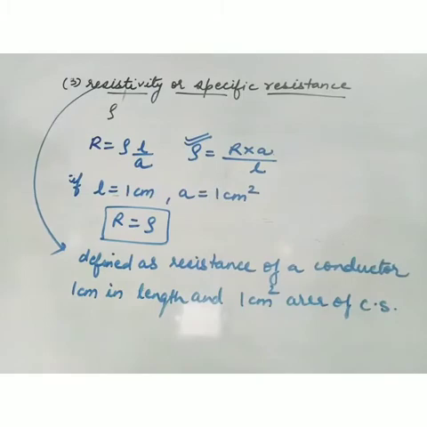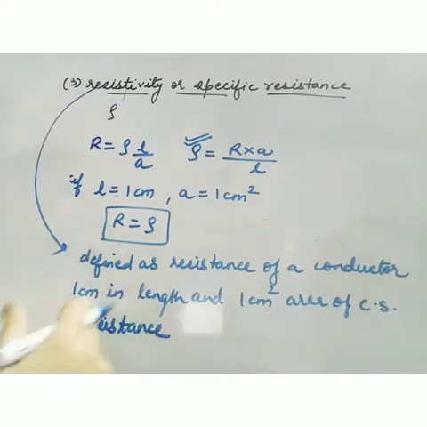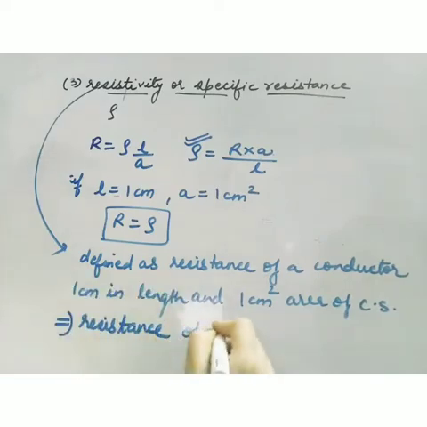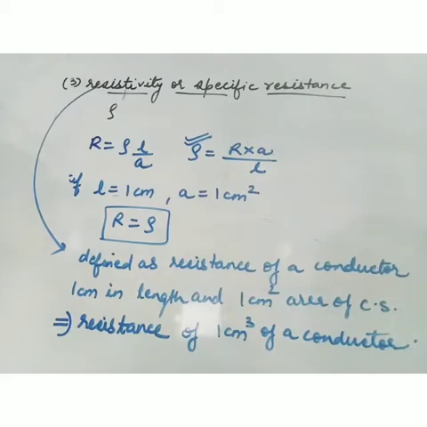This is a way to define any proportionality constant: put all the other things equal to 1. If we put length and area as 1 and 1, then whatever resistance we get is equal to resistivity or specific resistance. In other words, length and area give volume, so it is the resistance of 1 centimeter cube of a conductor. So what is the definition of resistivity? It is the resistance of 1 centimeter cube of a conductor. Now what is the unit? Let's see.